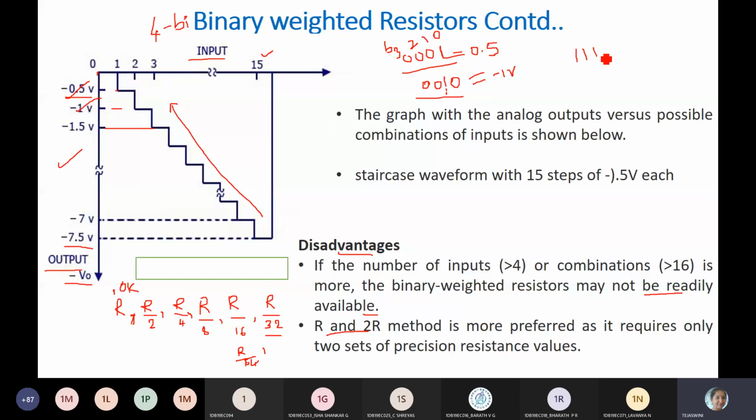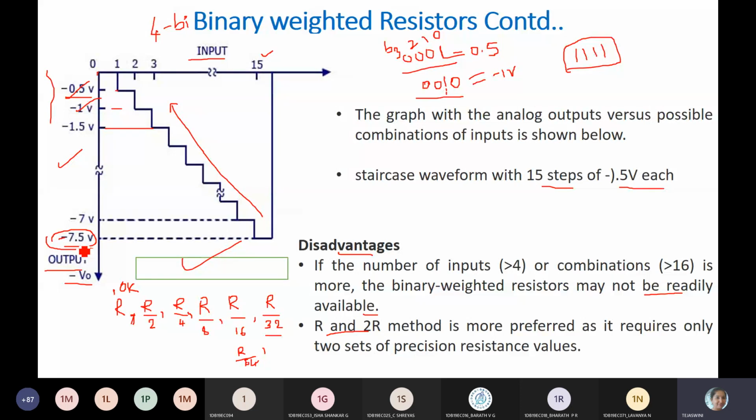So this is a waveform, digital input versus analog output. So the staircase will have 15 steps, each of 0.5 volt. So 0.5, next 1, next 1.5, next 2, 2.5, 3, 3.5, like that we'll get a maximum of minus 7.5 volts.